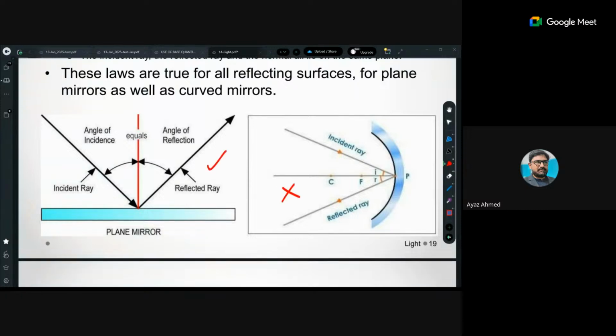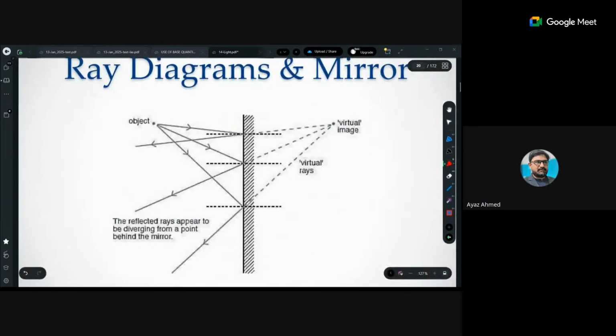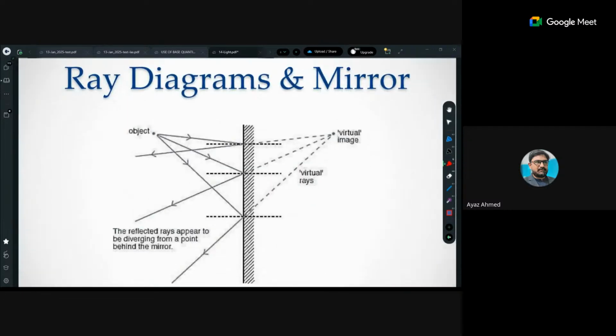After this, just forget about this. This is the diagram which will help you understand the laws of reflection. Look, this is the ray diagram. In the ray diagram, you are asked to show the position of the image, right? What to do to show the position of the image? So where is the position of the image? The position of the image is really simple to understand.